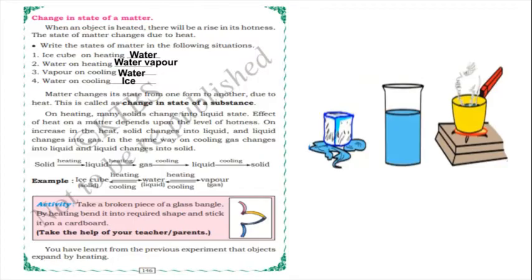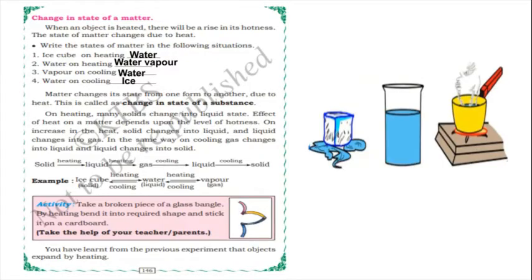Yes. And take a broken piece of a glass bangle. By heating, bend it to the required shape and stick it on a cardboard. Okay, yes. And you have learned from the previous experiment that objects expand by heating. For example, the iron bob: if we heat it, it will expand its size. The size of the iron bob will expand, and it didn't go in the metallic ring, isn't it?